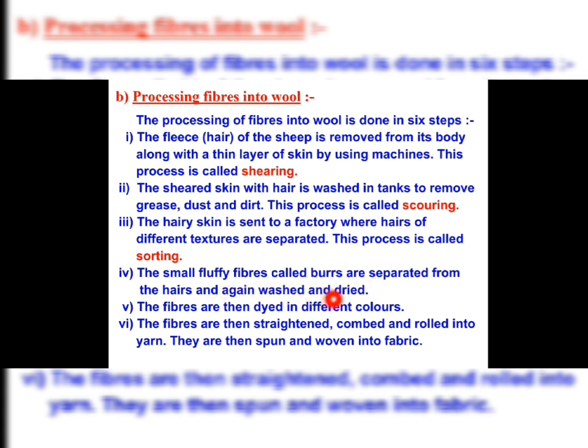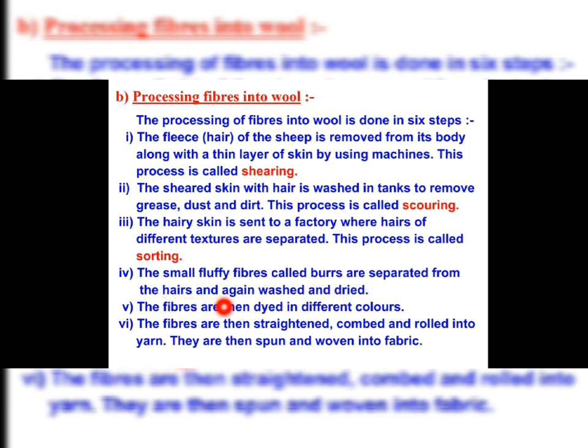These fluffy fibers are called burrs. So they are picked out from the hair. These are the same burrs which sometimes appear on our sweaters. So they are picked out, and then the fiber is again scoured. Scoured means washed and dried again. And this is the wool, ready to be drawn into fibers now.